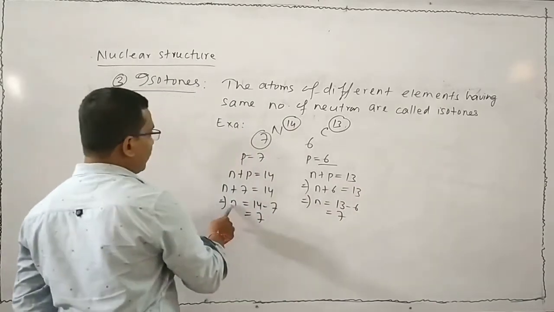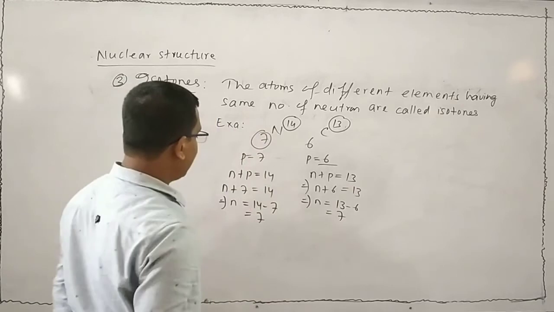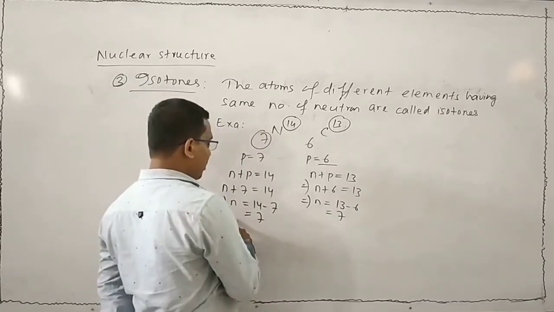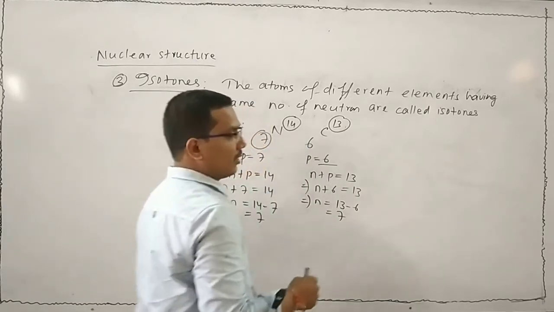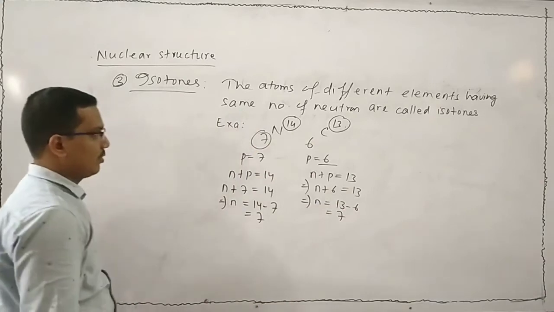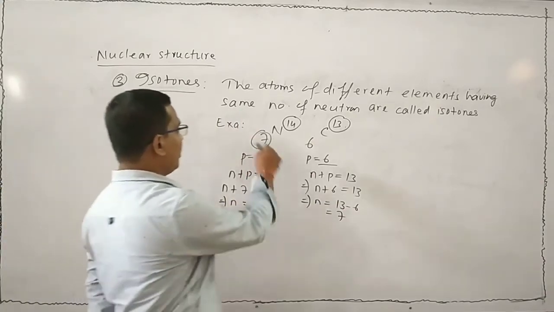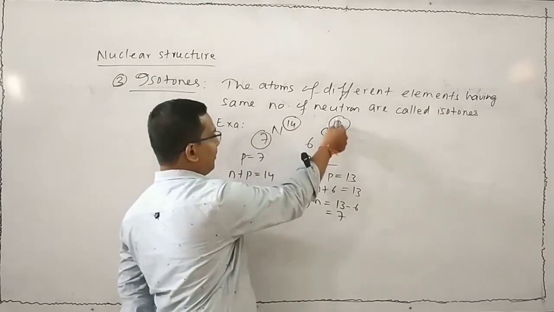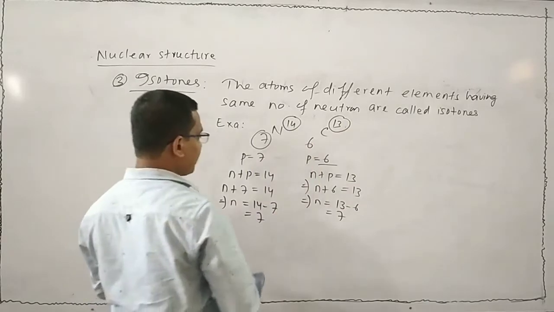Here the number of neutron is equal. Nitrogen having number of neutron equal to 7, carbon having number of neutron equal to 7. That means both atoms having same number of neutron, that is said to be isotone to each other. Remember, the mass number is different, 14, 13. Atomic number is 7, 6.